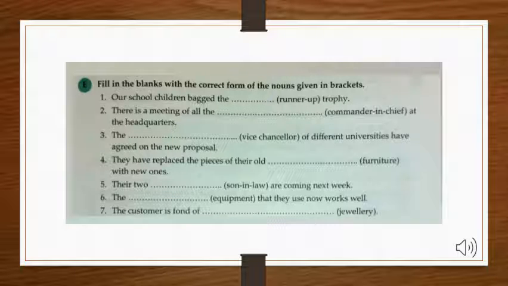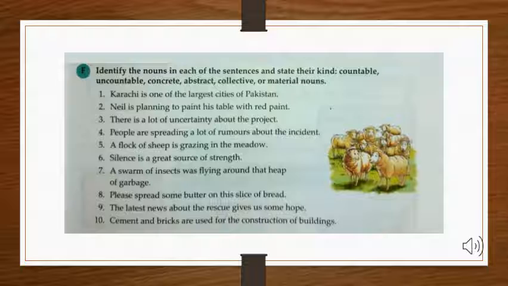In this exercise, what you will do is you will again fill the blank with the correct form of the nouns given in the brackets. Now, you have some nouns given in the brackets right after your blank. What you will do is you will write the correct form of these nouns in the blank. Here in exercise F, you will identify the nouns in each of the sentences and state their kind, if they are countable, uncountable, concrete, abstract, collective, or material. Why is that? Because you have already learned all the types of nouns.